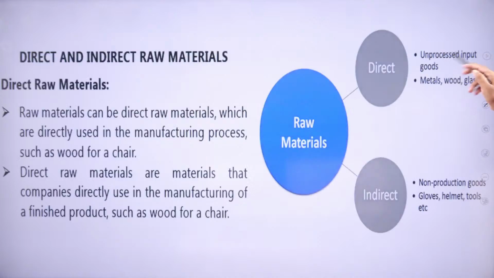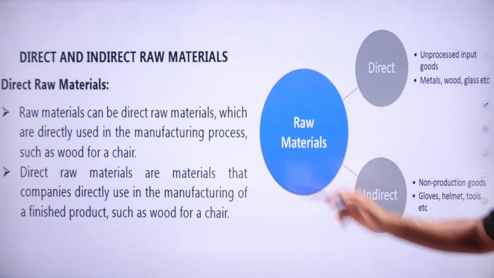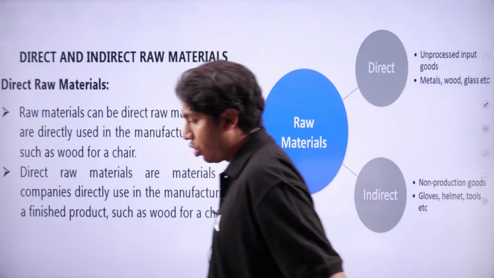So raw materials are of different types. For example, direct raw material. Direct raw material means what?